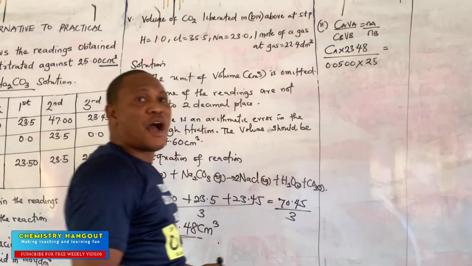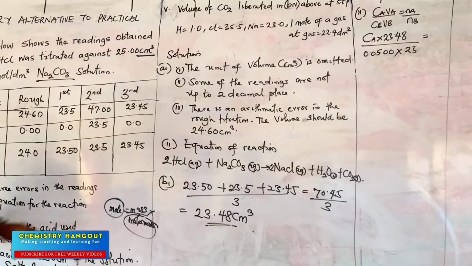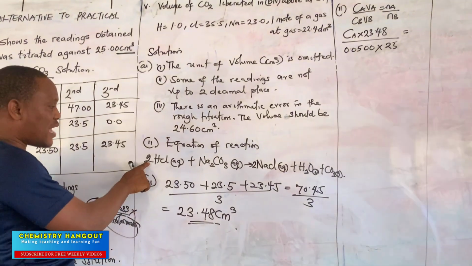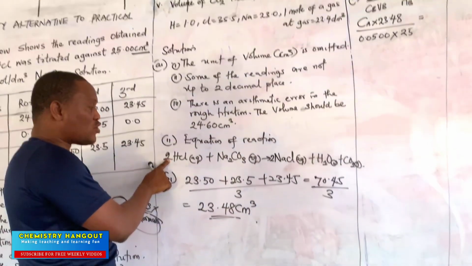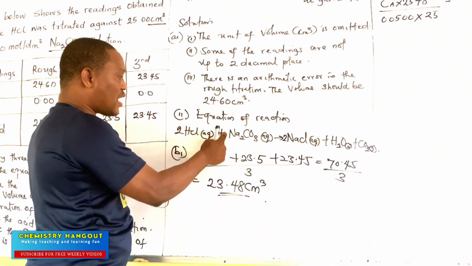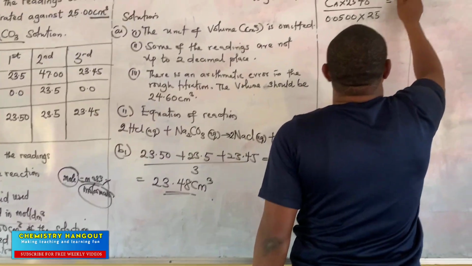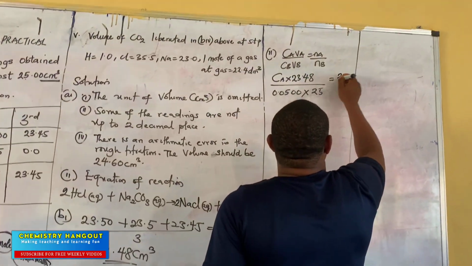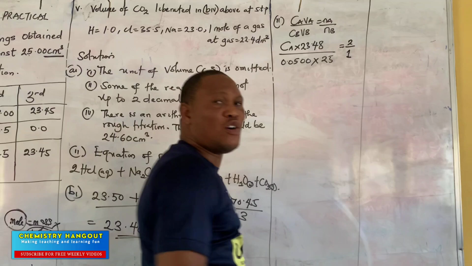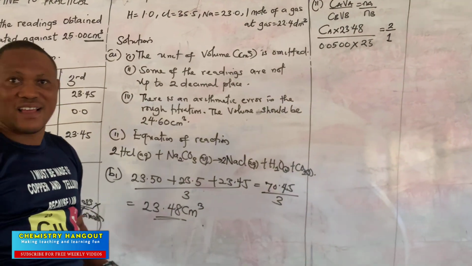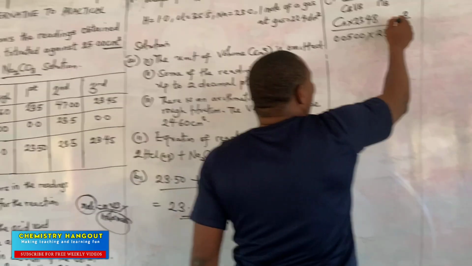equals number of moles of acid over number of moles of base. Let's go to the equation we have written. The number of moles of acid is 2. The number of moles of base is 1. You can see that's 1 mole of this. So number of moles of acid 2, then base we have 1. I don't know if this is clear. It should be very clear. So from there we cross multiply.